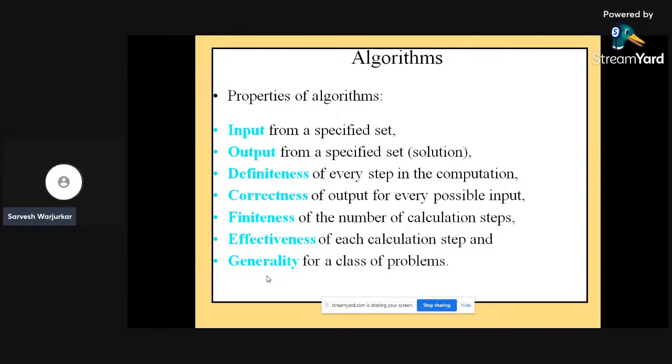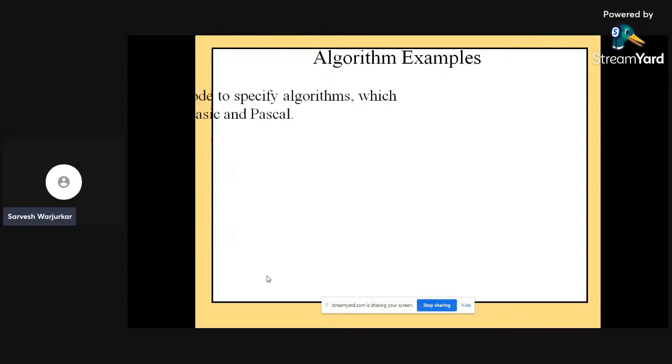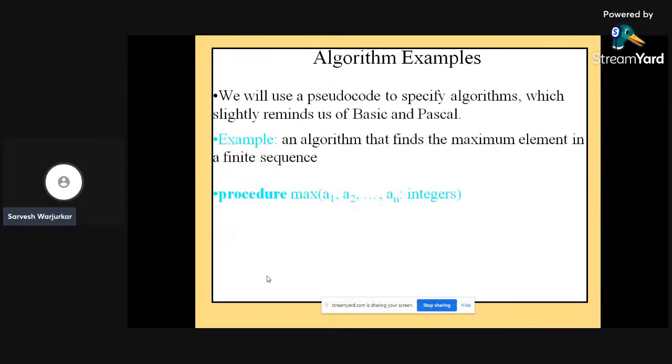An algorithm is a very efficient method that can be expressed within a finite amount of time and space. Time and space are the two parameters on which the effectiveness of the algorithm is calculated. An algorithm is the best way to represent the solution of a particular problem in a very simple and efficient way. There are various examples that we are going to see right now.